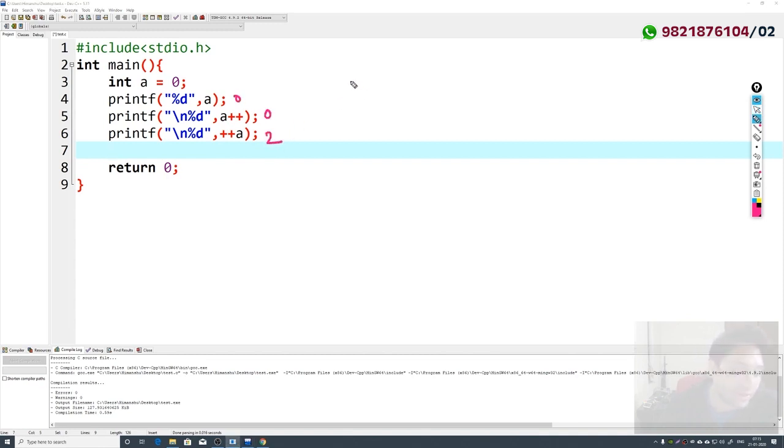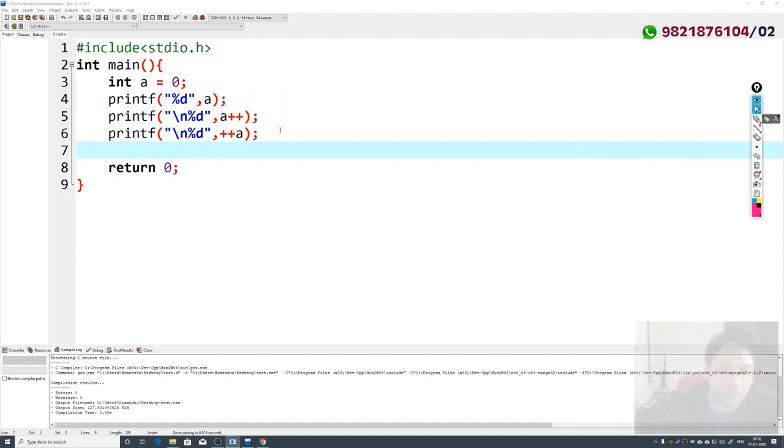002 is the correct answer. What will happen in this case is that I take a variable a which has the value 0. Here I'm printing 0, and this is a post incrementation. That means I'm going to use this value first. I'm going to print this value as 0, and then I will change it to 1. And when I do ++a, first of all I'm going to increment this value to 2, and then I'm going to use this value as 2. So the total output here is 002, and I believe all of you can easily tell me the answer.